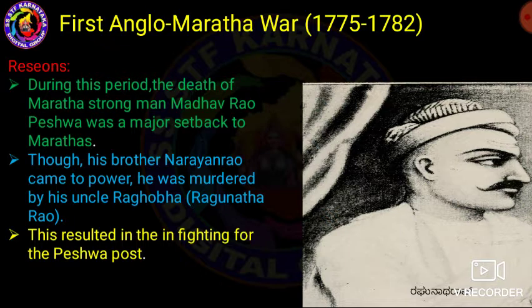So here is the major thing to keep in mind: Narayana Rao, the brother of Madhav Rao, came to the throne after his death, but he was killed because Raghunatha Rao wanted to kill him. So the Maratha Federation brought Madhav Rao II as the Peshwa even though Raghunatha Rao opposed it. This resulted in fighting for the post of Peshwa.